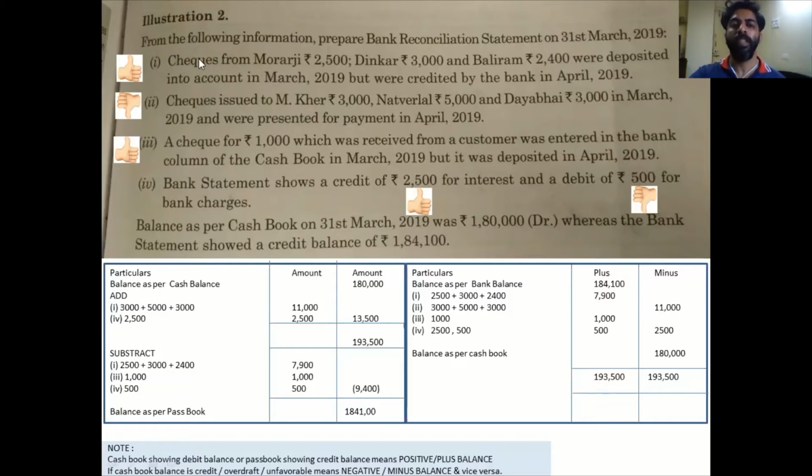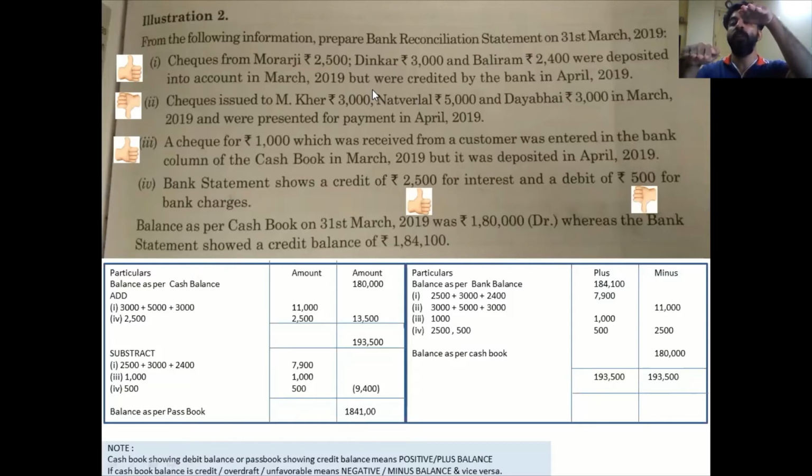The first thing they are saying, checks from Murari ji, Dinkar and Baliram were deposited into the account in March 19 but credited in April. Please understand when you're doing bank RECO, this date is very important. So you're doing the RECO for the month of 31st March 2019. So when I have deposited the check, obviously I got the check in my hand, only then I can deposit. So when I get the check in my hand, my cash book goes up. All right, the cash book goes up, but the bank balance will remain the same.